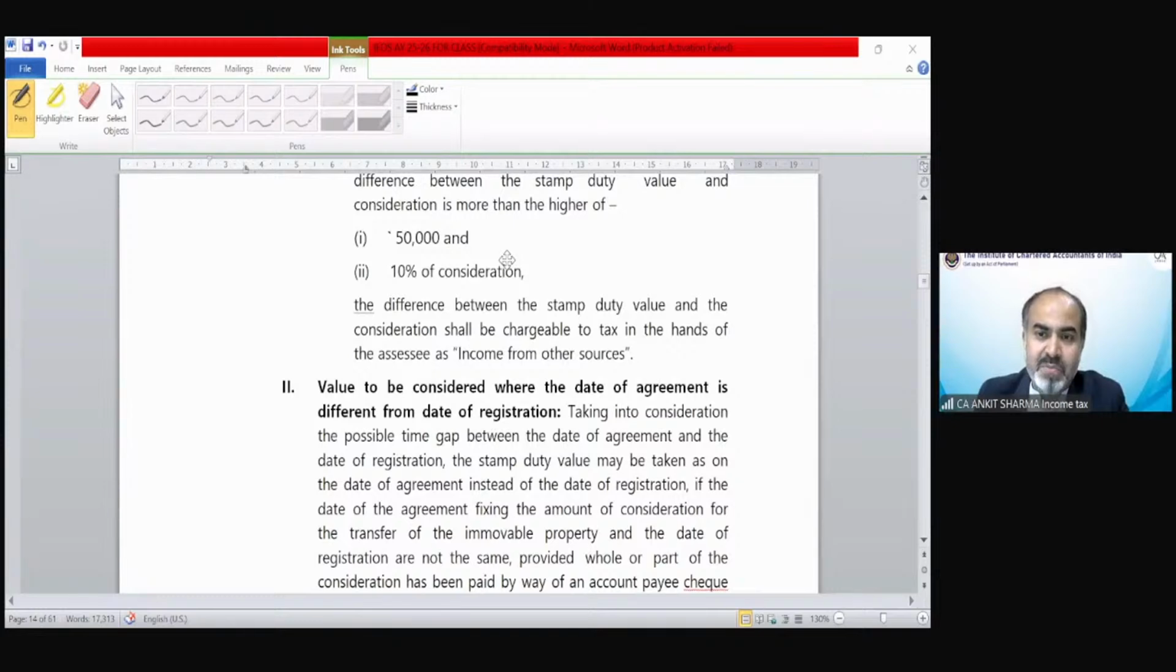If consideration is more than SDV, Preeti, then there would not be any gift. Suppose SDV is 5 lakh and you are ready to pay 6 lakh rupees, then where is the gift? That means we are not that smart that we are purchasing something at more than its price. So if the consideration is more than SDV, then the income from other sources provision, the gift concept, would not be applicable.